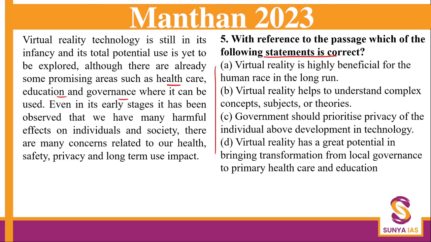Now guys, if a crucial message, a critical message, was asked from this passage, then A would have been your answer. But no, we are just supposed to look at the passage and what is true, what are the statements in line with the passage, we have to take them. So it is nowhere given. If an assumption was asked, then yes, this would have been one of the assumptions that we can make. So here I am going to abandon this because I am not supposed to think beyond the passage.